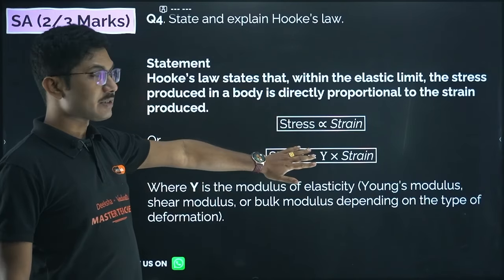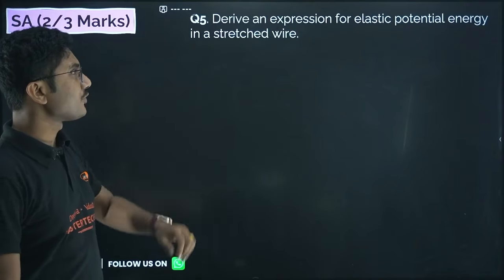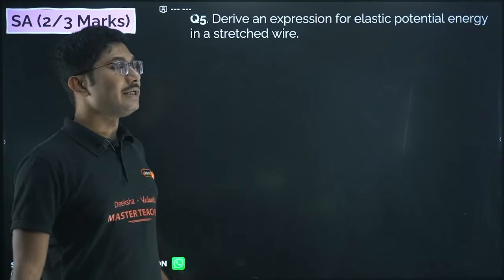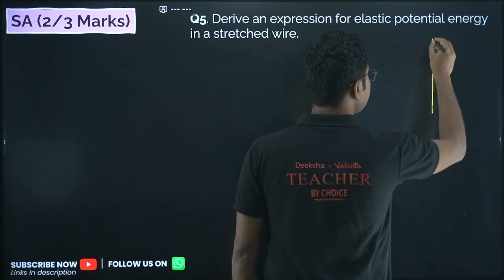State and explain Hooke's law. This is also going to be very, very important. Next, derive an expression for elastic potential energy in a stretched wire. So we will try to find the elastic potential energy of a stretched wire.